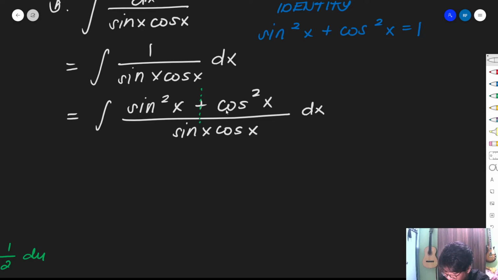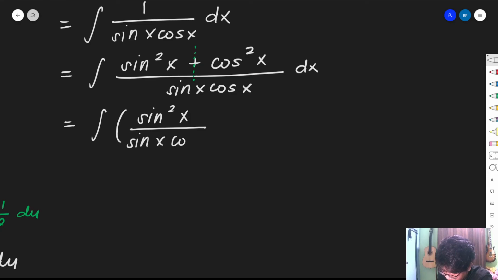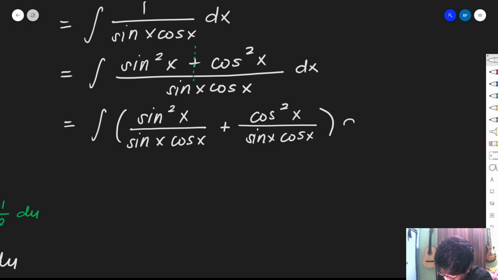We will have the integral of sine squared x over sine x cosine x plus cosine squared x over sine x cosine x, then dx.